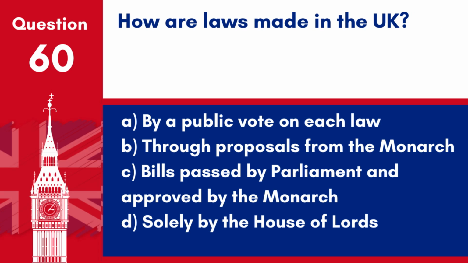Question 60. How are laws made in the UK? A. By a public vote on each law. B. Through proposals from the monarch. C. Bills passed by Parliament and approved by the monarch. D. Solely by the House of Lords. Answer: C. Bills passed by Parliament and approved by the monarch. The legislative process in the UK involves debate and approval by both Houses of Parliament, followed by royal assent.